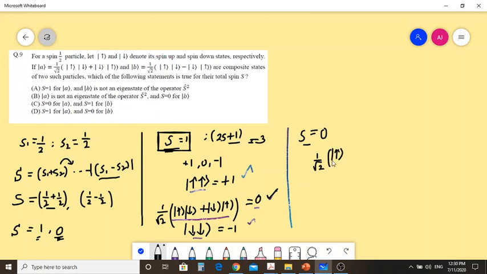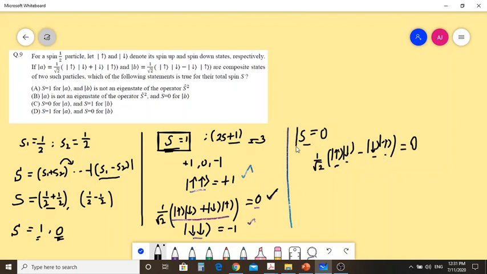So it will be a linear combination of up down minus down up. This is the antisymmetric state of the electrons. The net spin again goes to 0. Taking this plus of minus of, and this minus of plus of, the net resultant will be equal to 0.